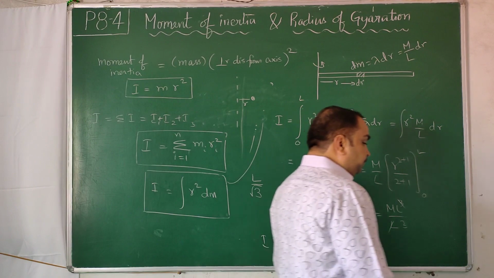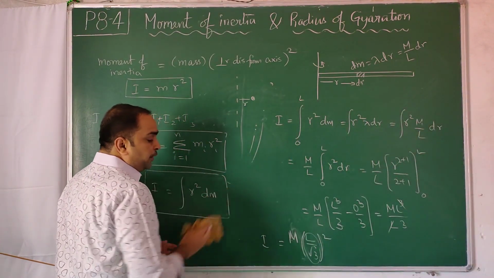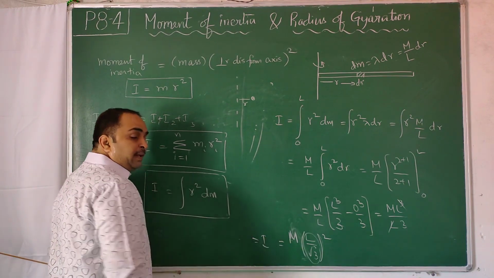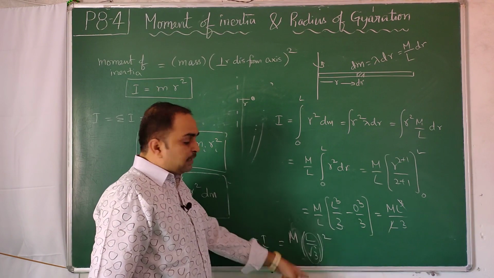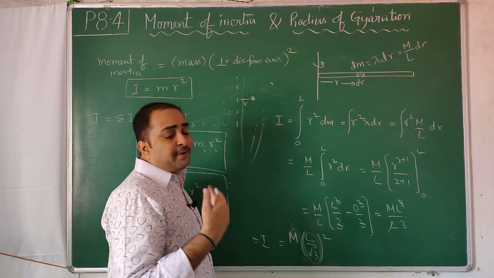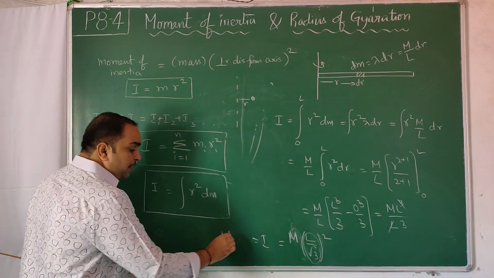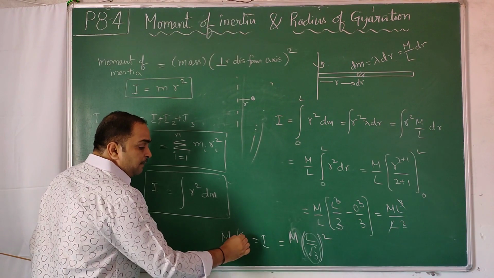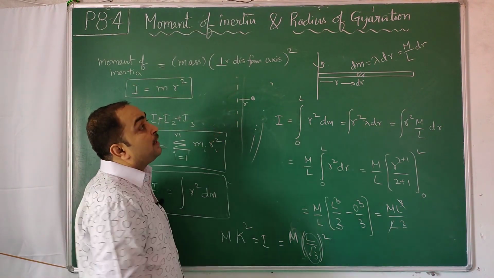How to calculate radius of gyration? There is a simple way of doing it in future. Whichever formula you get for moment of inertia, different ones like ml square by 3, ml square by 12, and when you rotate it at some other place, ml square by 24, you will get different values. Don't worry about it. Whatever answer you get, write it as total mass into average distance square. What is average distance square? That is radius of gyration square.